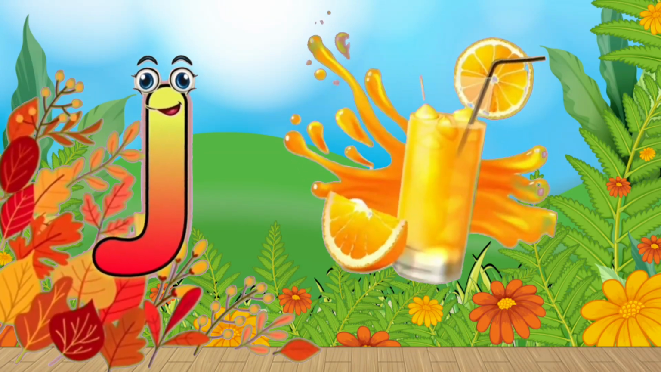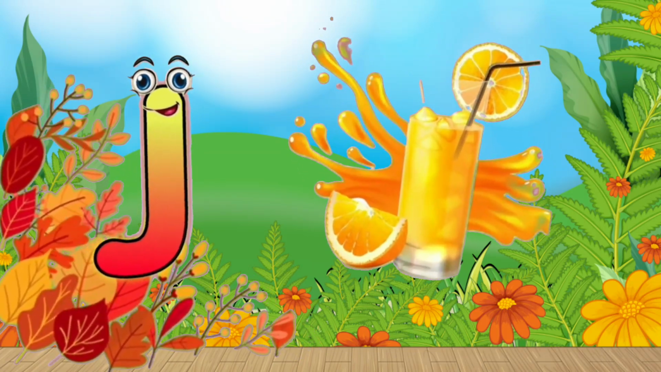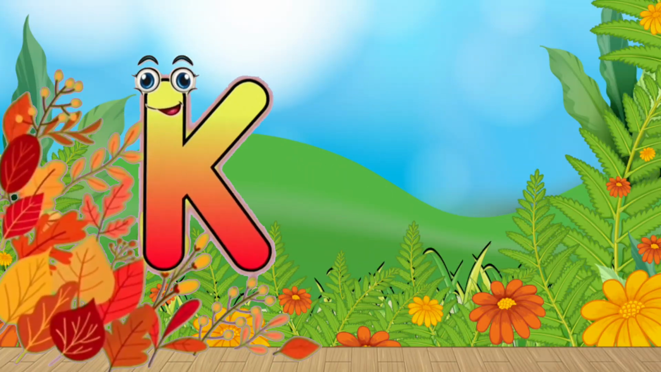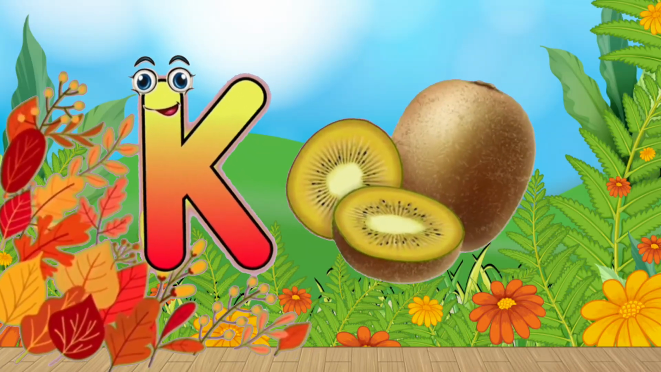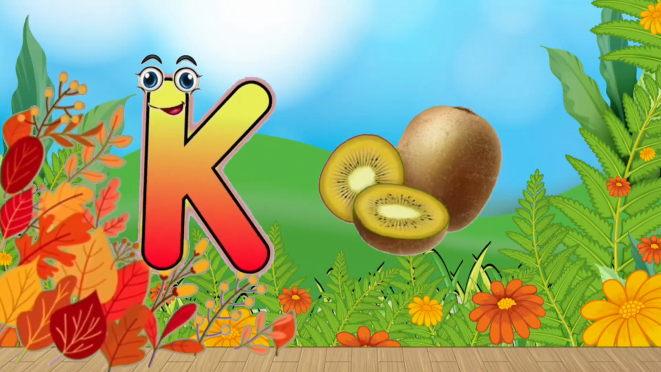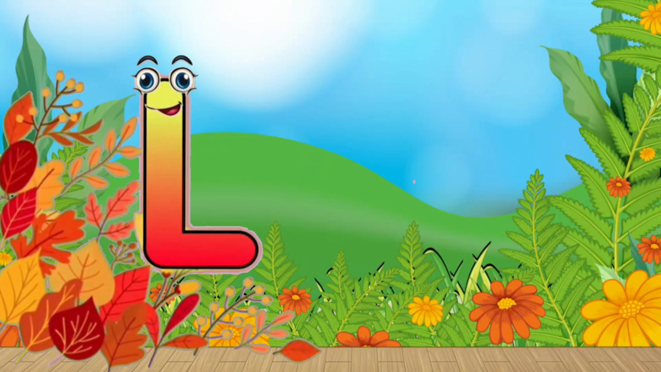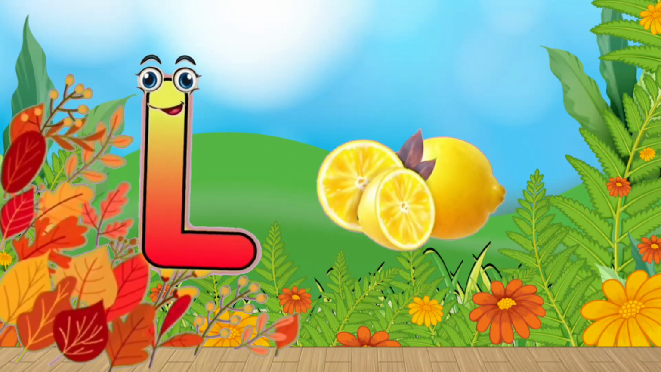J. J for juice. This is juice. K. K for kiwi. This is kiwi. L. L for lemon. This is lemon.